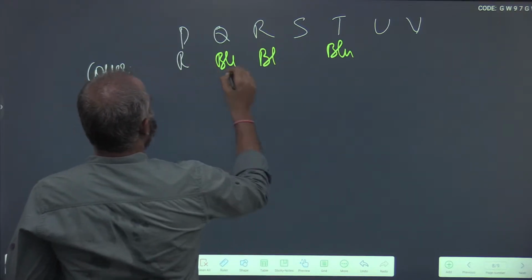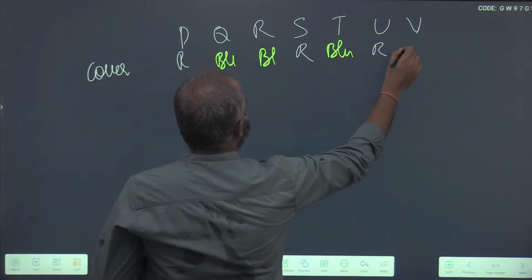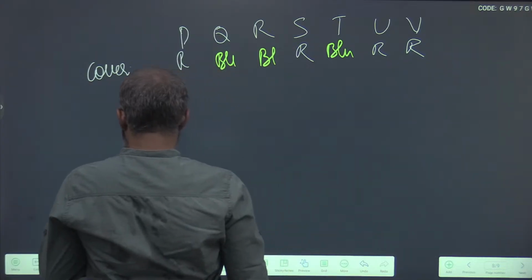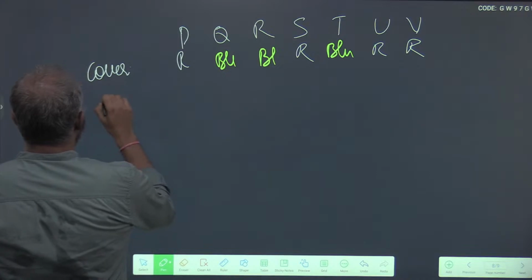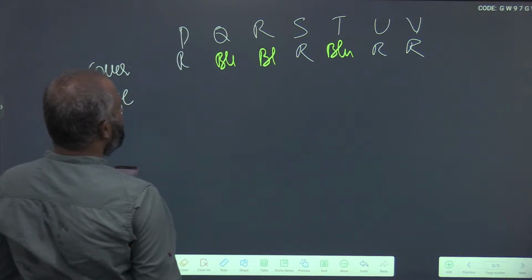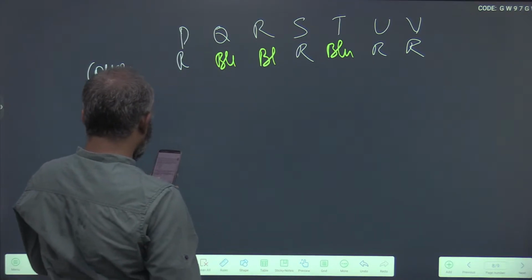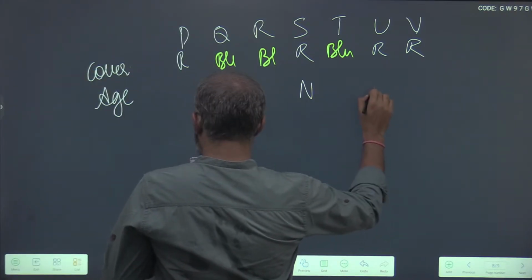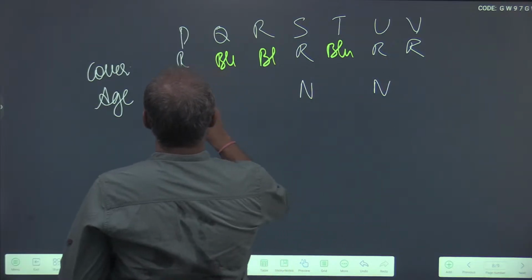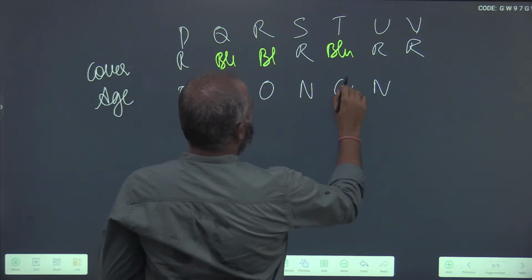Red, red, red, red. Next one is age. Only S and U are new books. New, S and U. Remaining all are old.